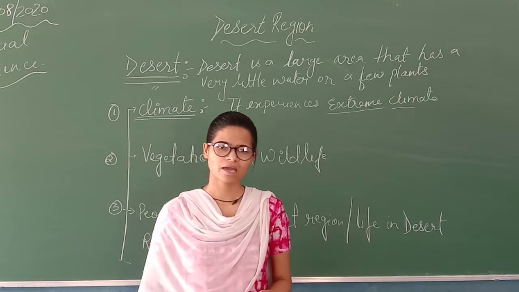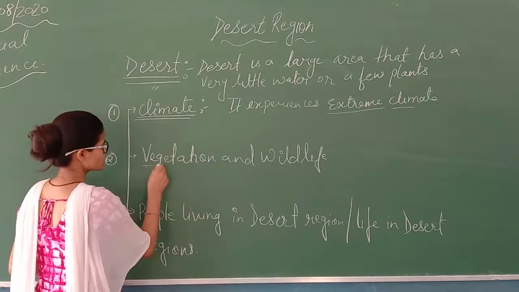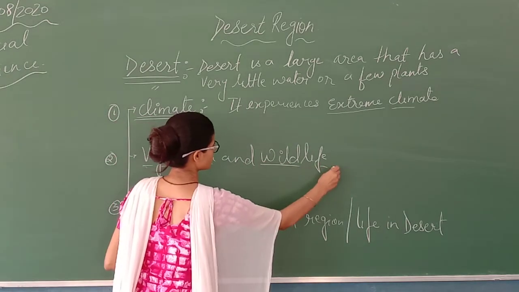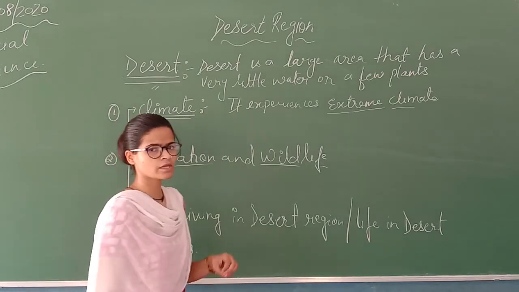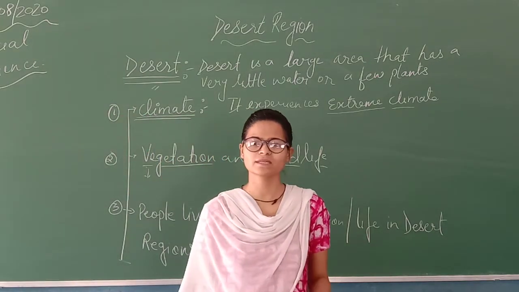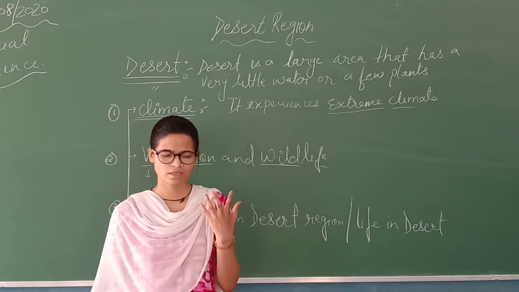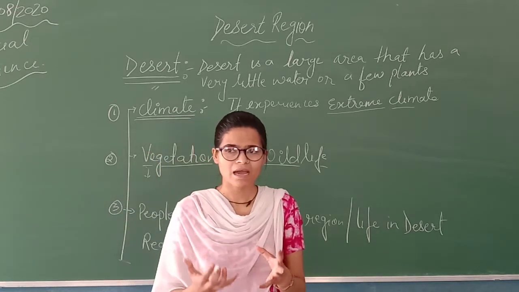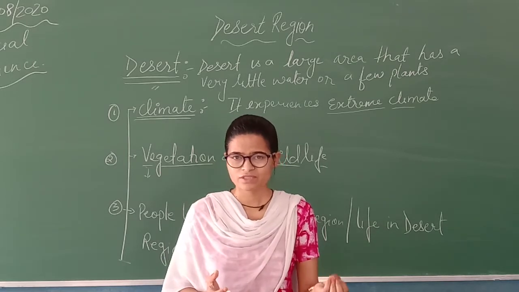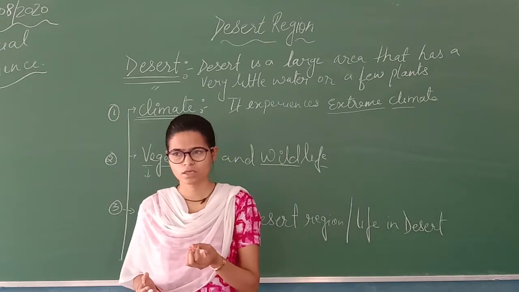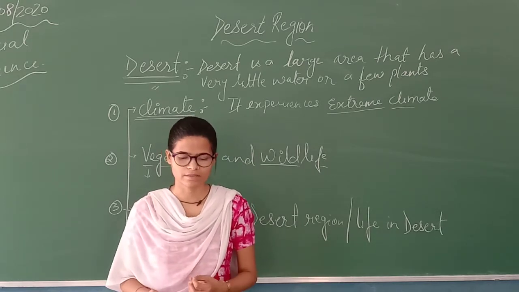Okay. Then we have vegetation and wildlife. Second topic is your vegetation and then your wildlife. Now, due to the extreme climate which is present in the desert, the plants, or you can say the vegetation, are of that type which can easily adapt to the climatic conditions of the deserts.